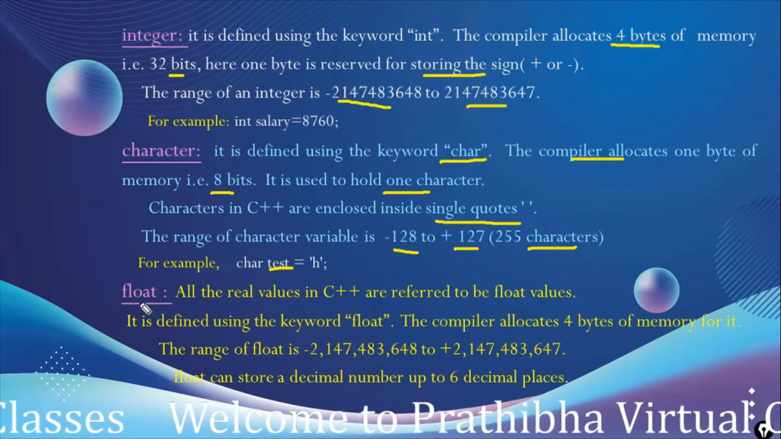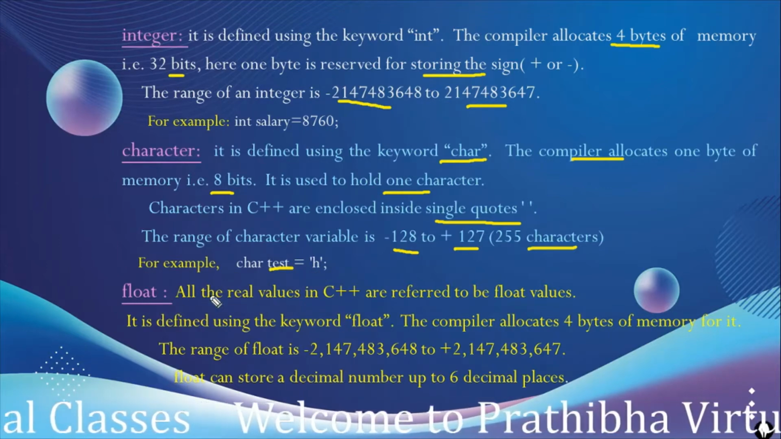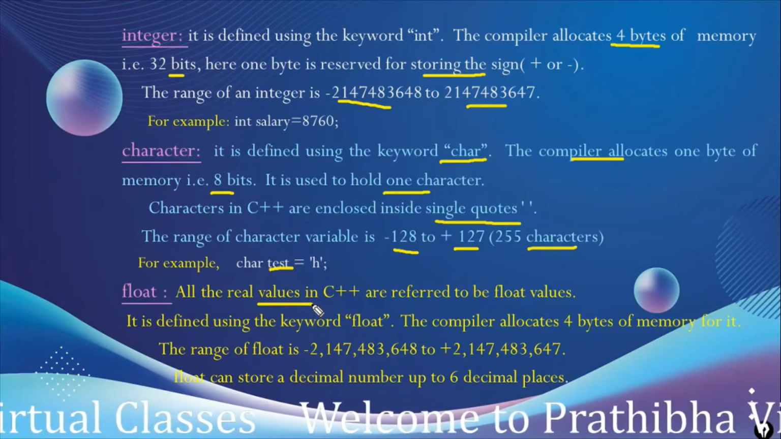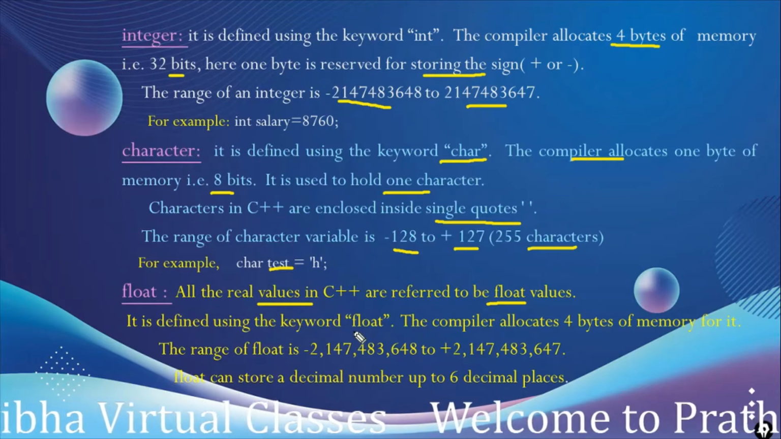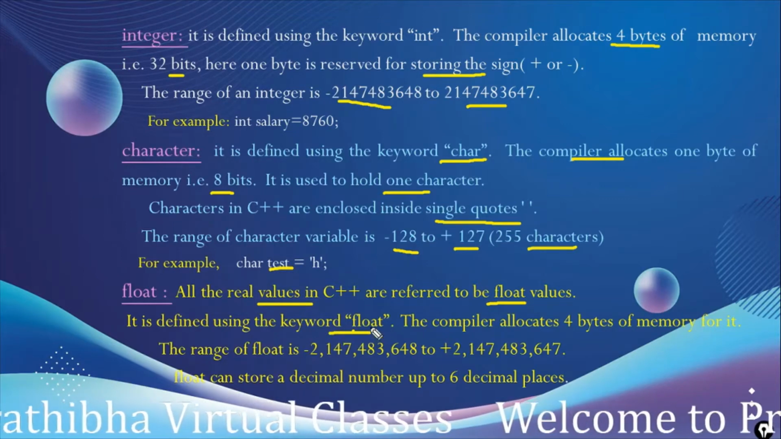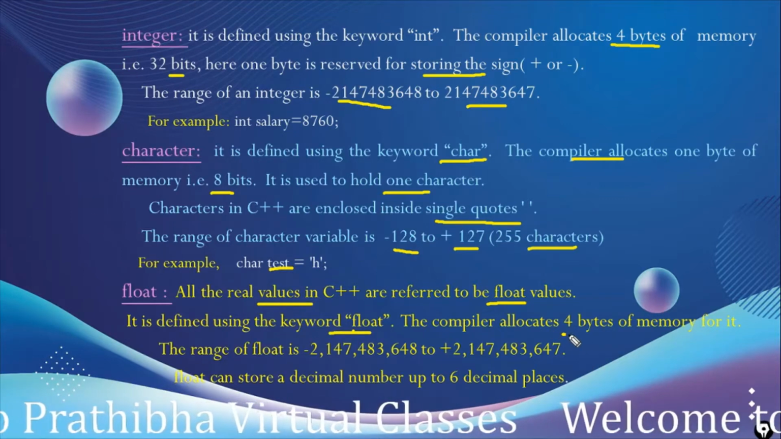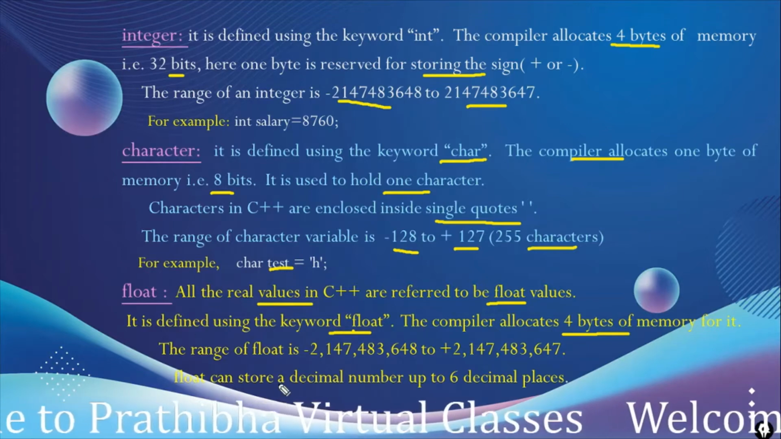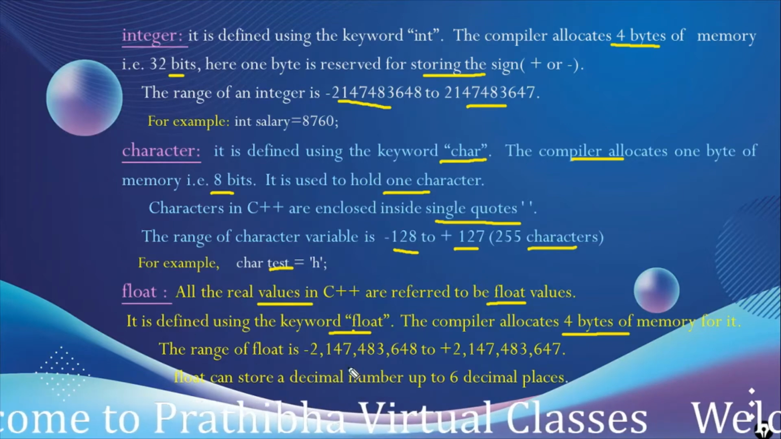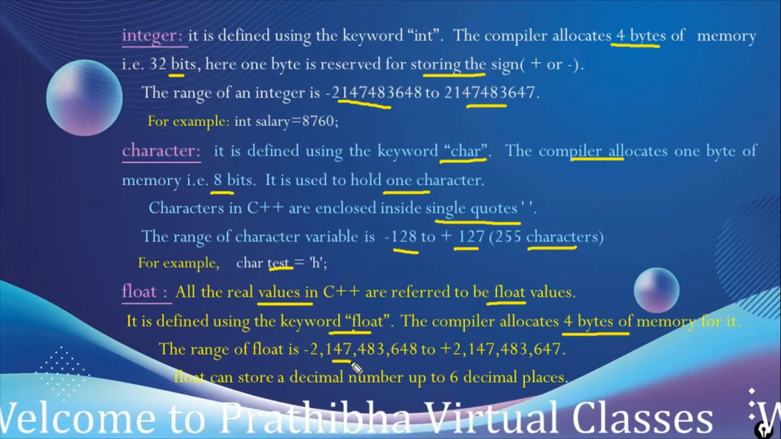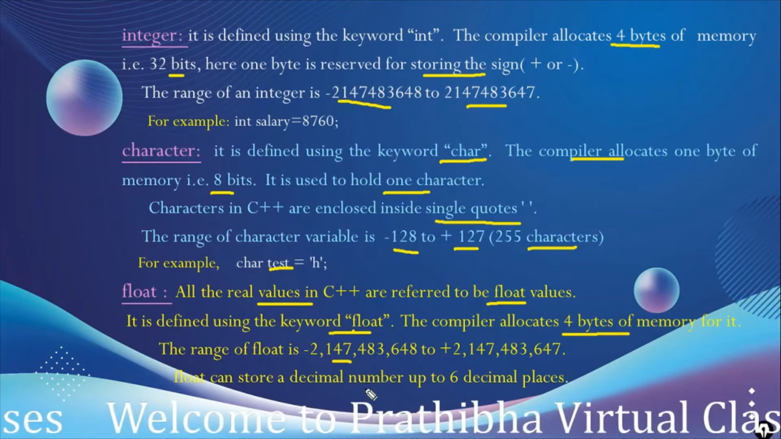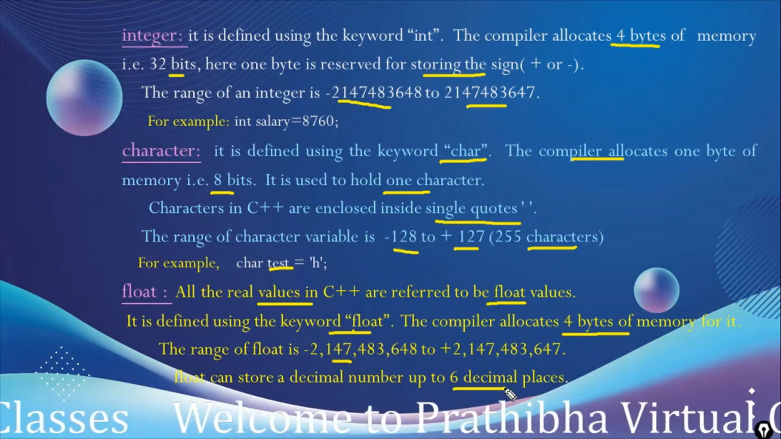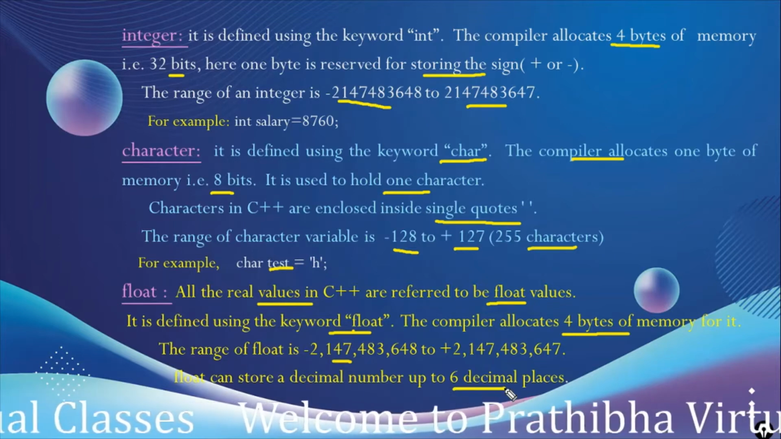And the next type is float. It is used to hold real values in C++. Float values are defined by using the keyword float, and the compiler allocates 4 bytes of memory for it. The range of float is this, which is similar to the integer, and float can store decimal numbers up to 6 or 7 decimal places.